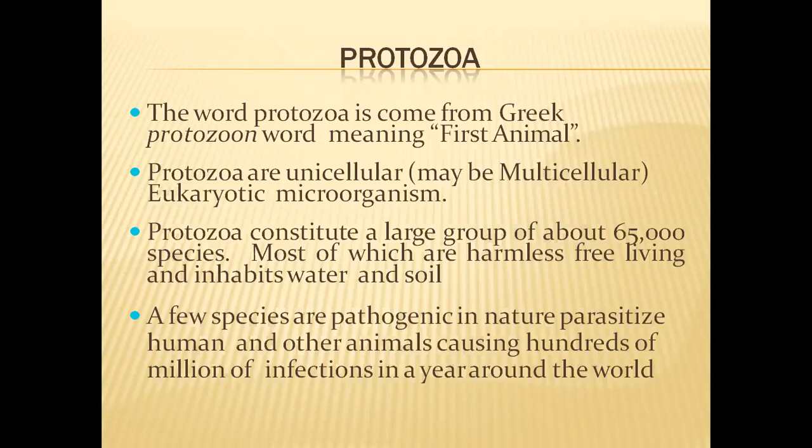So in some features they are like plants, in some features they are like animals. That's why it was not possible for scientists to place fungi into either the plant kingdom or animal kingdom. They have been assigned a separate kingdom, that is the third kingdom, fungi. And the remaining organisms are all unicellular.